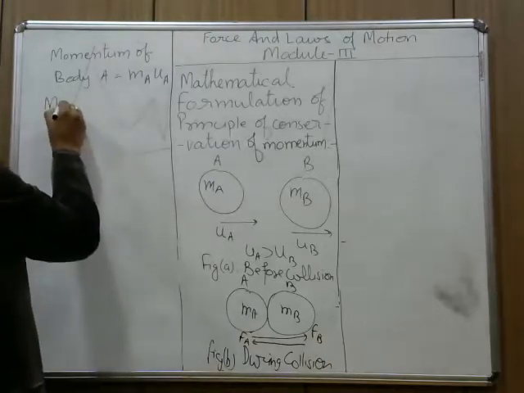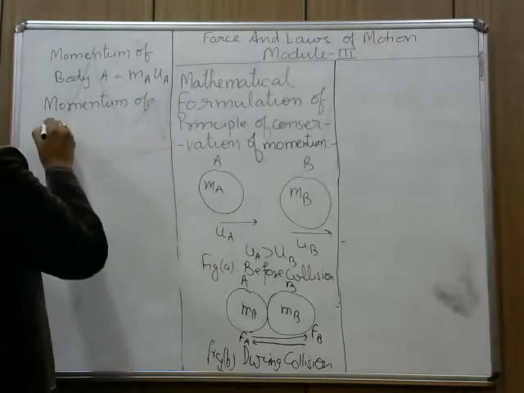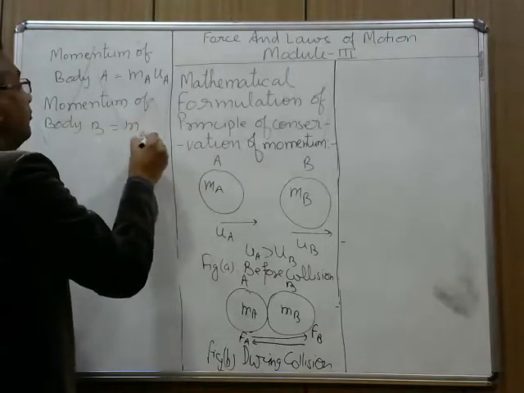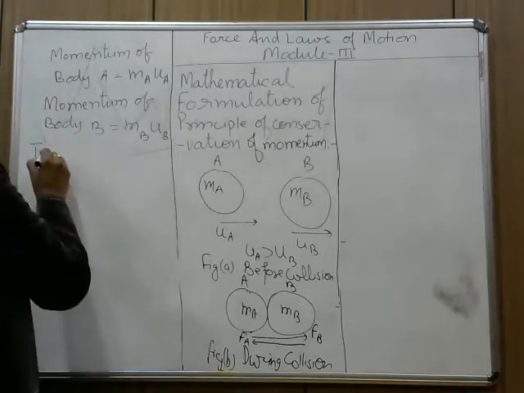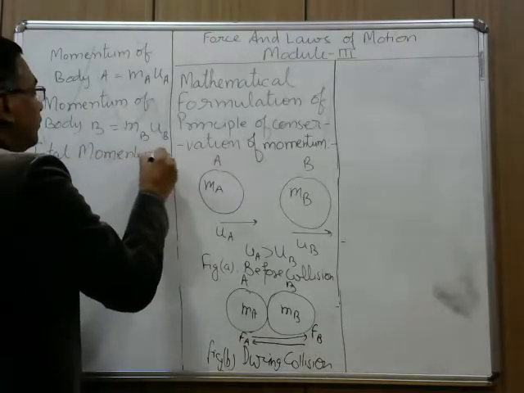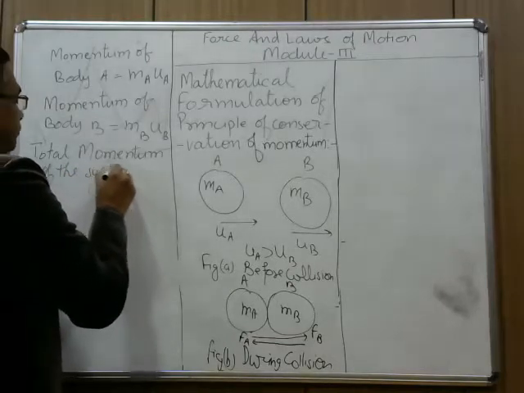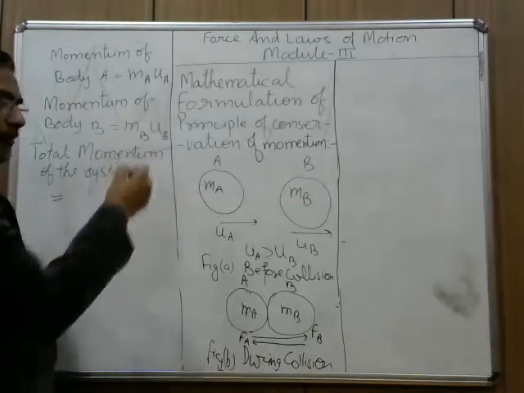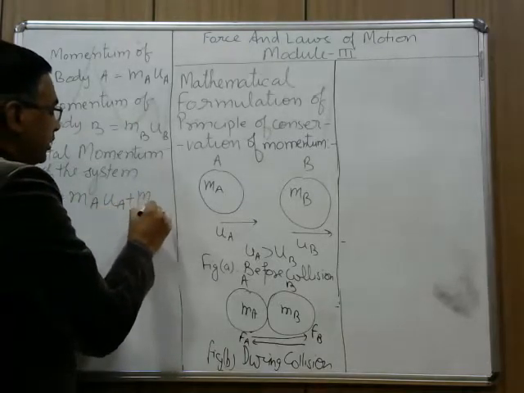Momentum of body B, this is mass of B and velocity of B. Therefore, total momentum of the system, we will add the two, this will be MAUA plus MBUB.